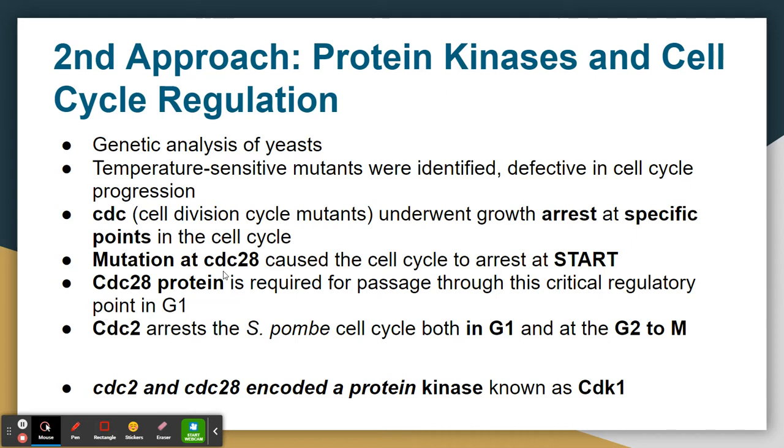Hence, the protein encoded by this CDC28 gene, the CDC28 protein, is required for the passage through this critical regulatory point at G1. Similarly, CDC2 arrests Schizosaccharomyces pombe cells both in G1 as well as in G2 to M phase. Later on, it was identified that both CDC2 and CDC28 encoded a protein kinase known as CDK1.